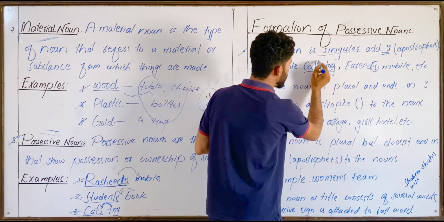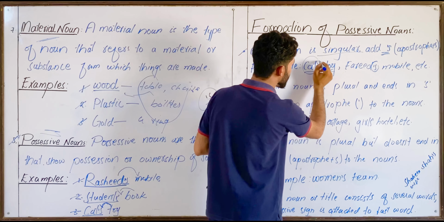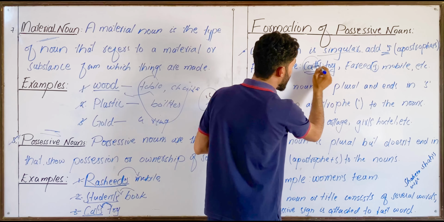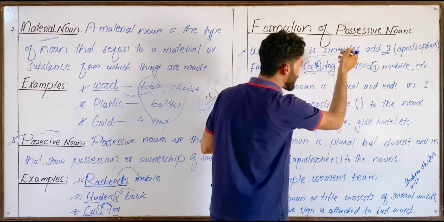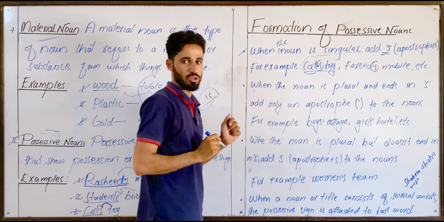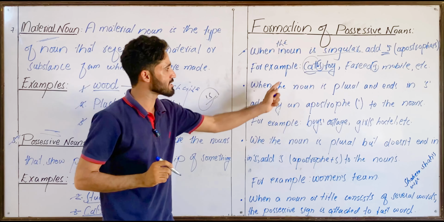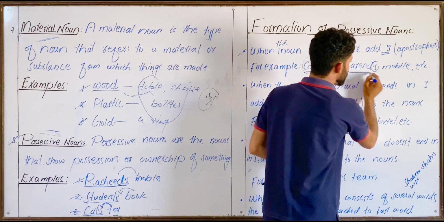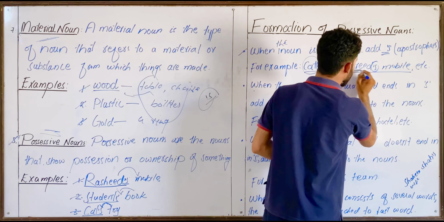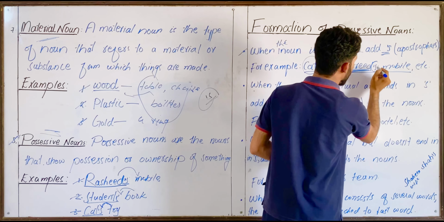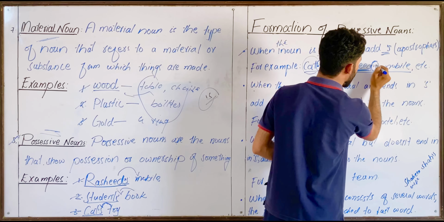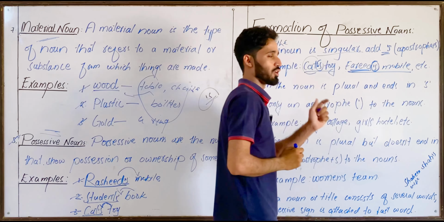Cat's toy. Here the cat is singular, therefore we have added apostrophe plus s to make it a possessive noun. Got that? Look at the second example. Farid's mobile. In this, Farid is your singular noun, therefore we have added apostrophe plus s to it.